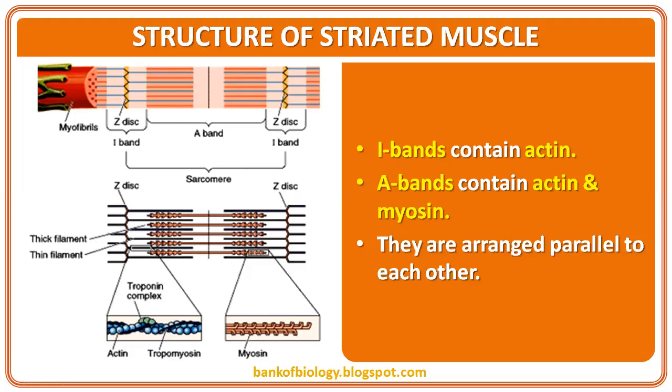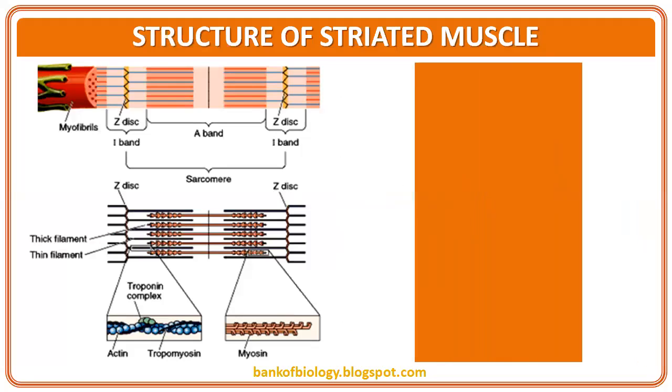Then you just do this. You write like an examination. 90% of questions you can answer, and then the remaining questions, if we take care of them, it's okay. Now let's come into the topic here. I bands contain actin. Actin filaments are in the I band. The A band contains both actin and myosin, arranged parallel to each other.